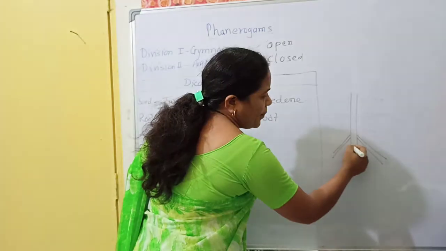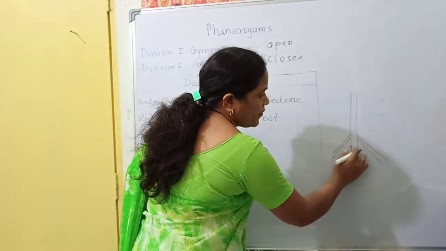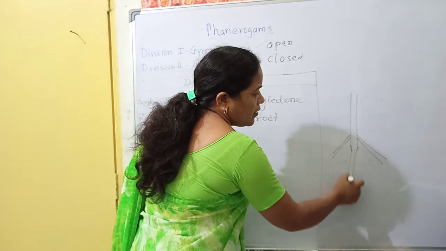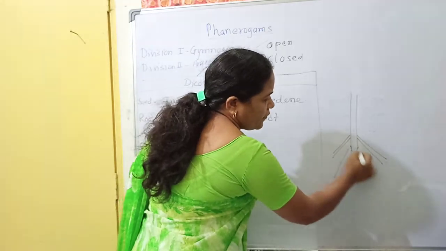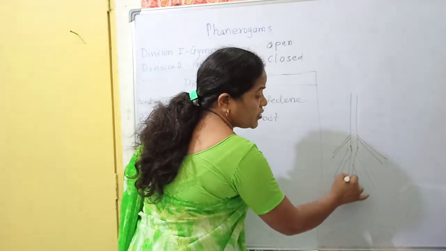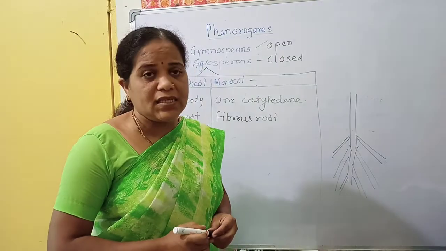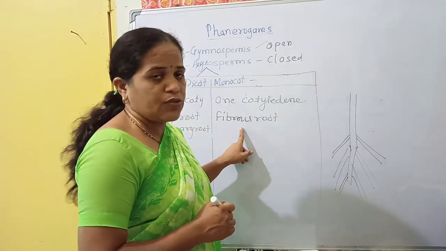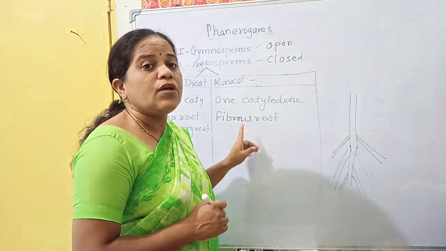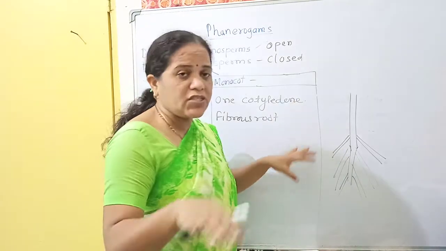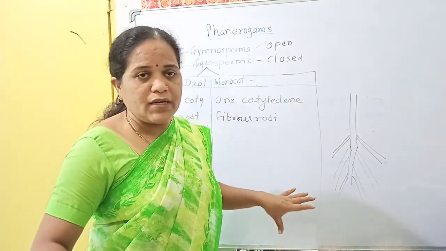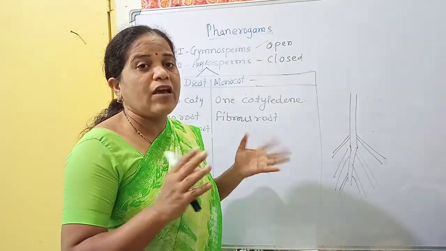You can see the example in jowar and maize. You can also see the roots of grasses. A fibrous root grows from the stem and extends towards the soil. So it is like a fiber.